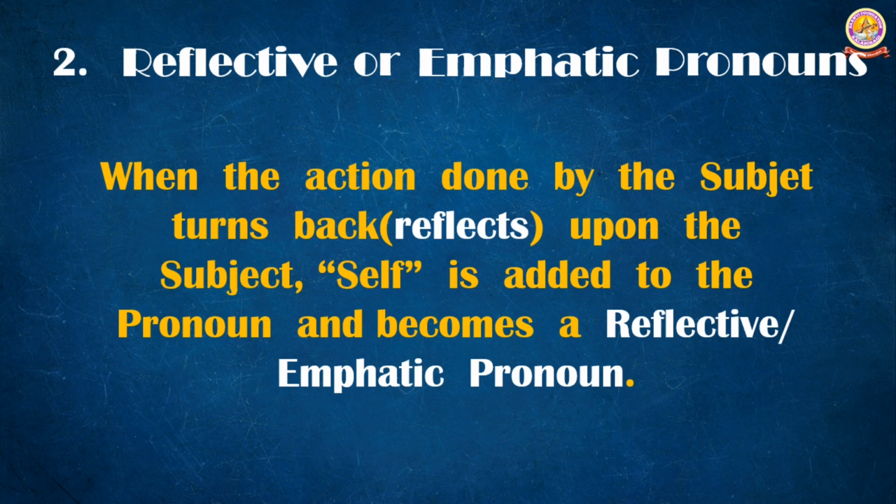Reflective, reflection. If you stand in front of the mirror, we can see our reflection there. Like that, if a work is done by the subject, a person, and that person talks about his work himself, we add self in front of that pronoun, so that is called reflective. Through the examples you will understand better.